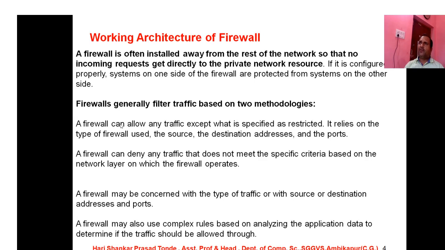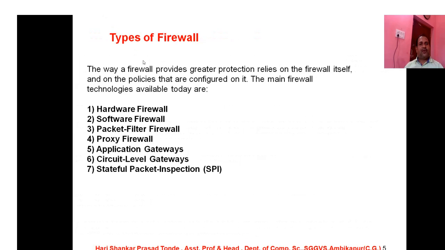So you can imagine that somebody is protective towards you, somebody is caring towards you, somebody is asking what you are going to communicate, somebody is filtering what you are going to speak. So this is the work of the firewall, and the architecture is very useful. Why? Because without passing through the particular firewall, no data is going to be communicated outside to the world. So this is the important and major aspect of the firewall.